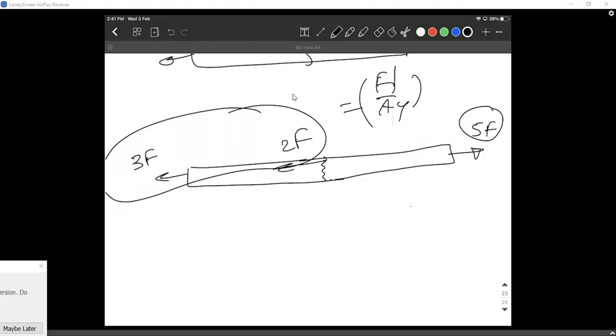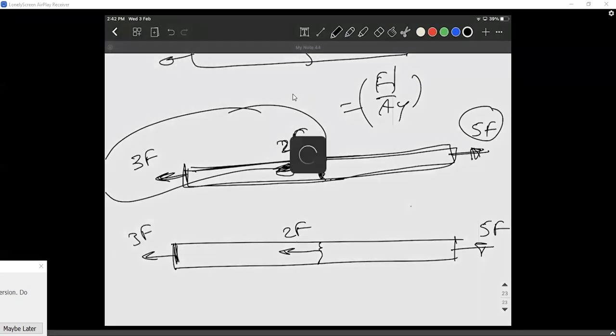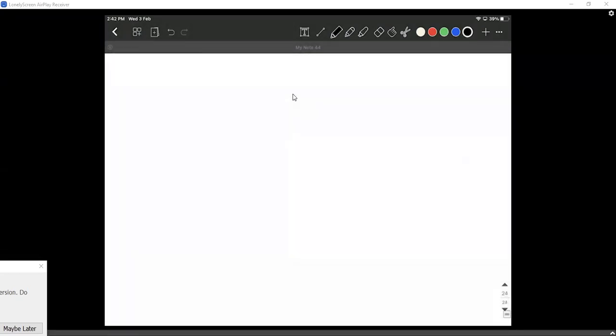It's as if I'm holding, let's consider this is my pen only. I put 5F force on this end, 3F force on this end, and I hold the pen in the middle and try to put another 2F force. How do you solve a question like this? 5F, 2F, 3F. How do you solve a question like this? Anybody? Sharath.